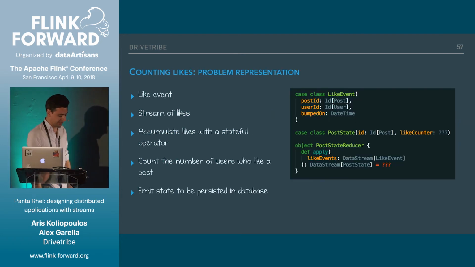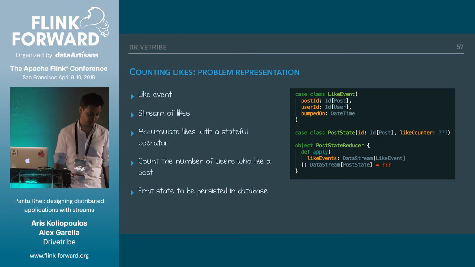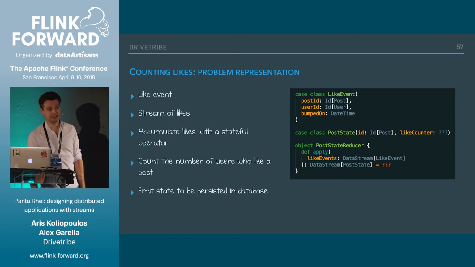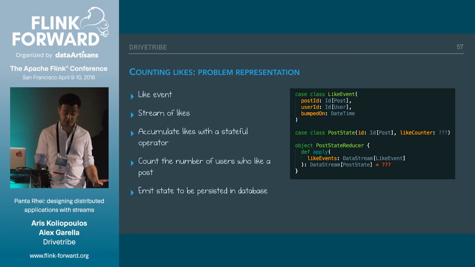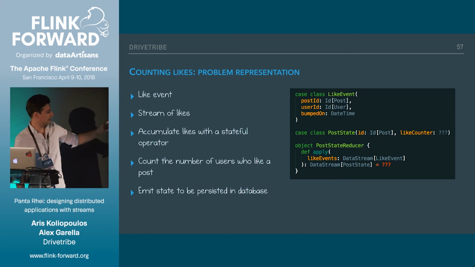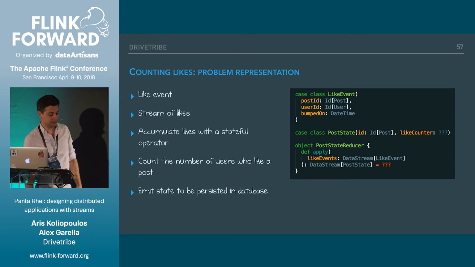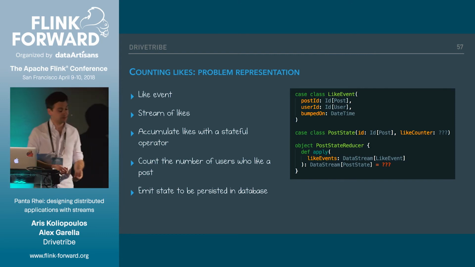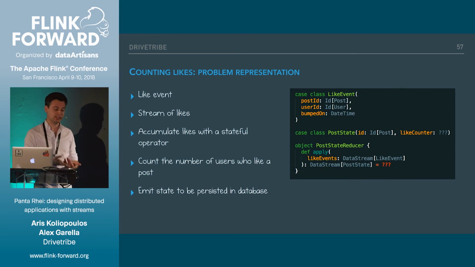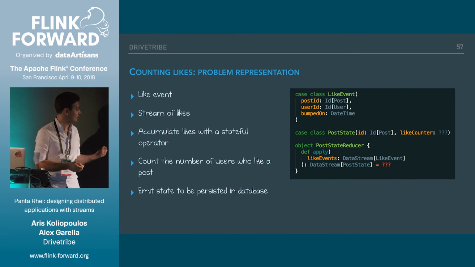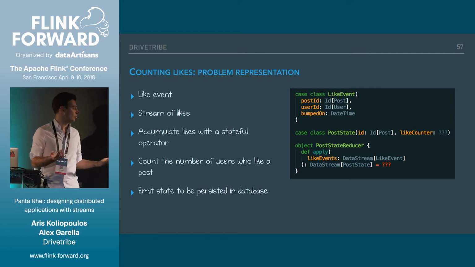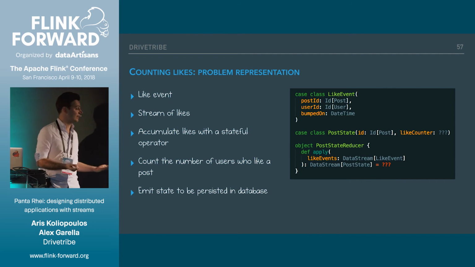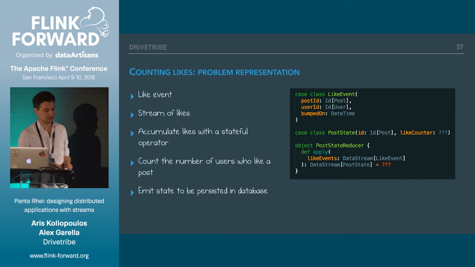So let's first define in code what our problem looks like. Let's model it out first. We have a like event, which contains a post ID, a user ID, and a timestamp. Then down there in the reducer, we can see that we have a stream of like events. Basically, we want to accumulate the likes with a stateful operator and count the number of users who like a given post. So this state is modeled as follows. We have an ID of a post, and then we'll come up with some kind of counter that we can use. Then in the end, we will emit this state so that it can be indexed or stored in some kind of database.